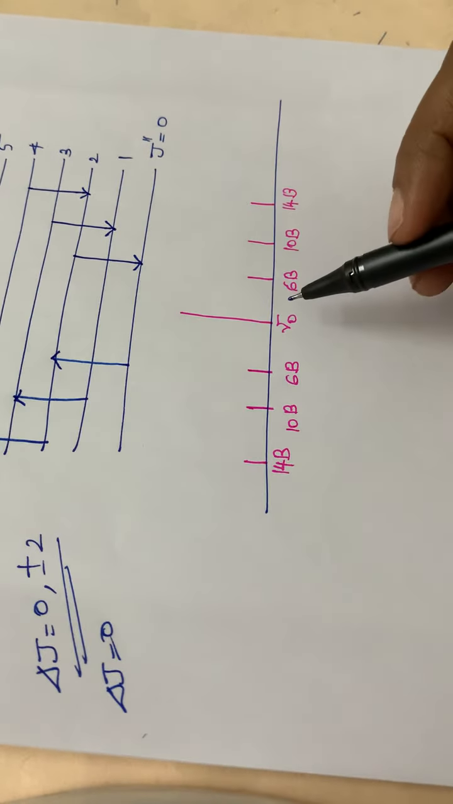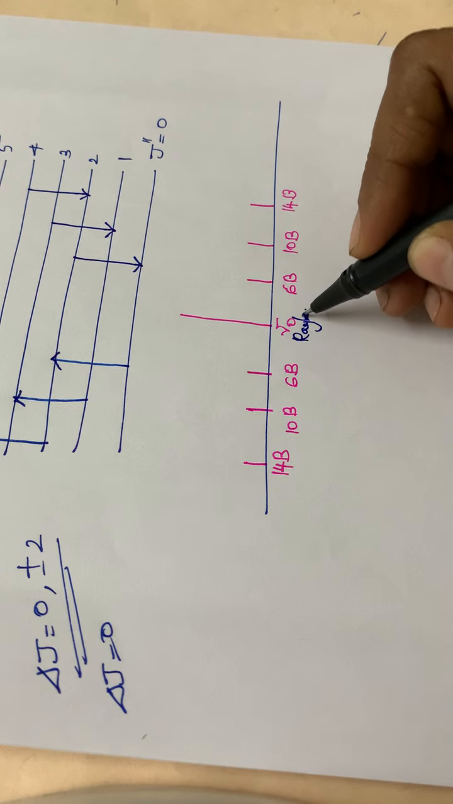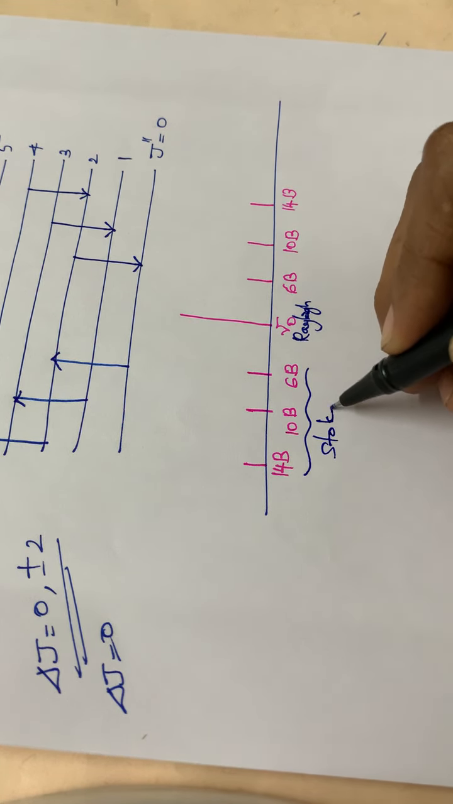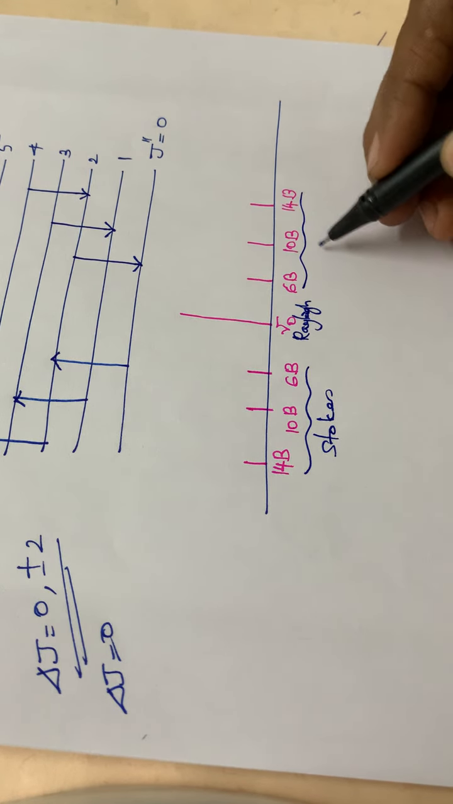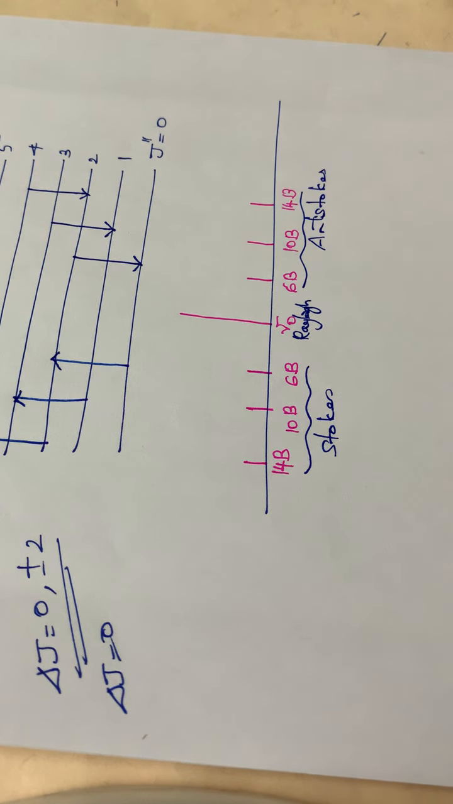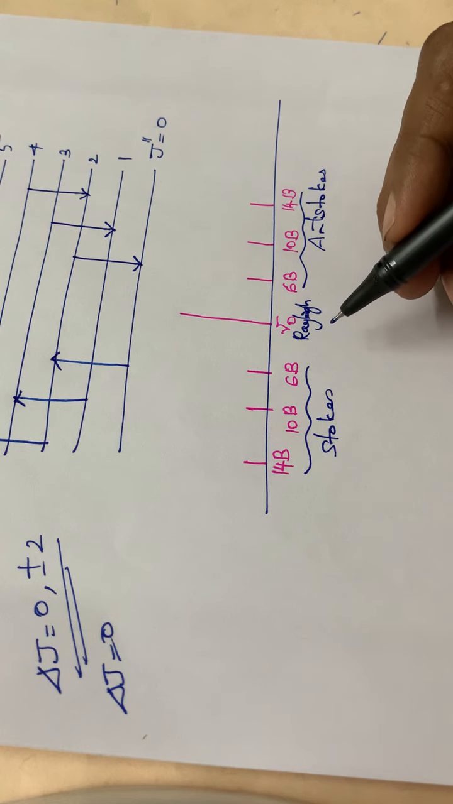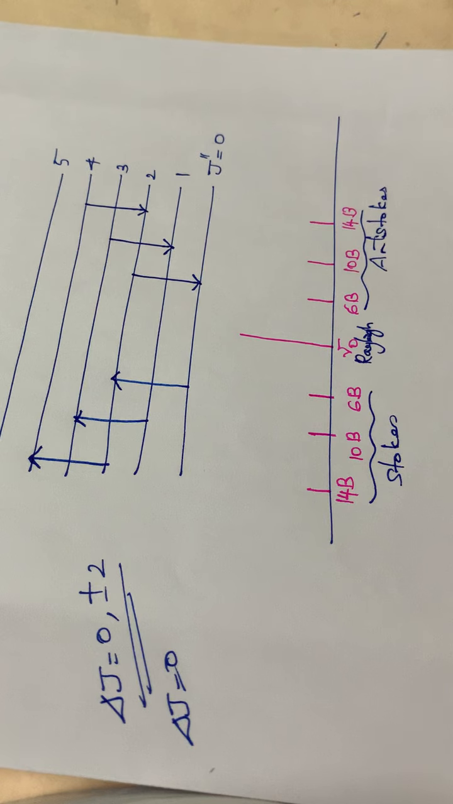So here this is the Rayleigh line. Nu 0 corresponds to the Rayleigh line, and these correspond to the Stokes lines, that is nu 0 minus these particular values, and this corresponds to the anti-Stokes lines, that is higher frequency side. This is the lower frequency side, and this is the Rayleigh line. Okay, hope you are clear with this explanation.